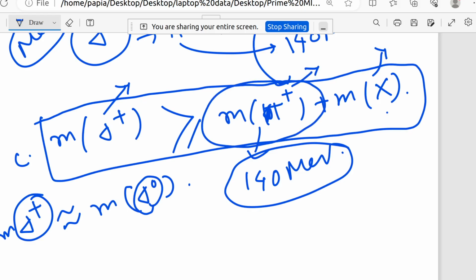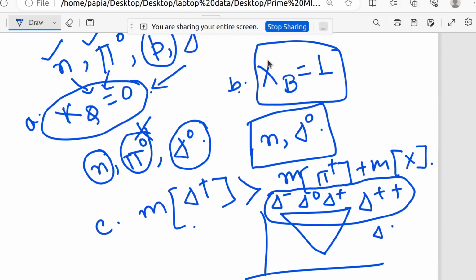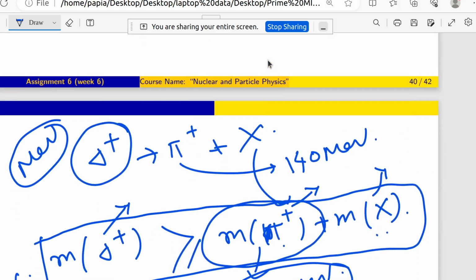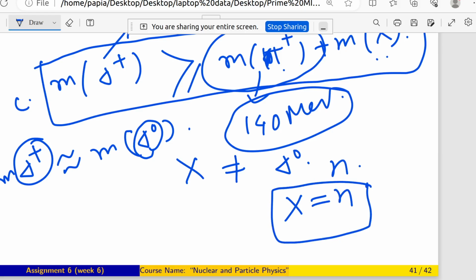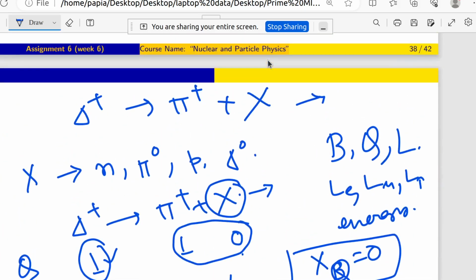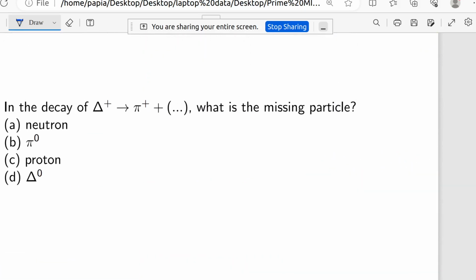Obviously it should be much greater than this plus this. So x cannot be a delta 0 particle. Then what is left here? N is left, neutron. So x will be neutron.